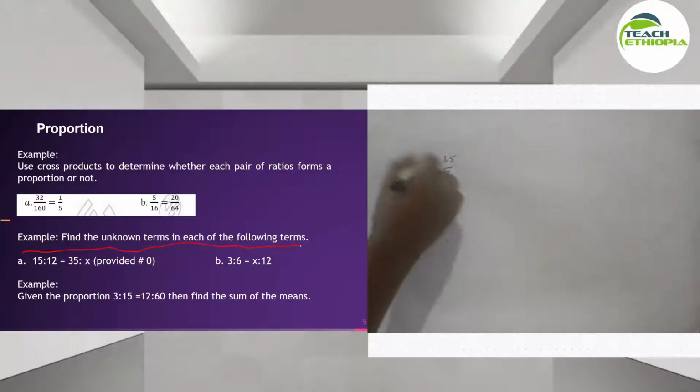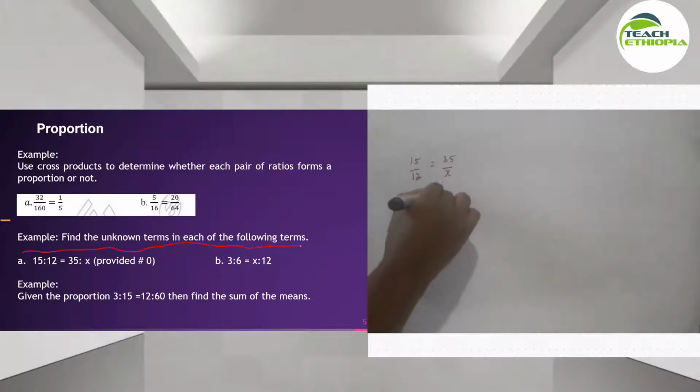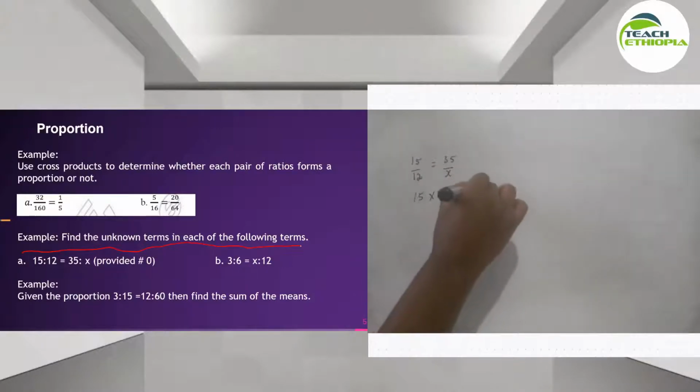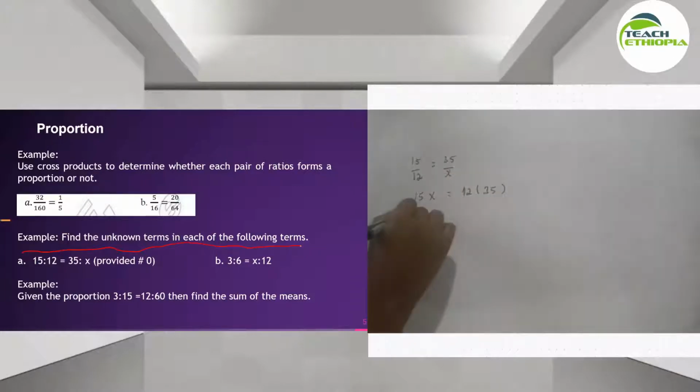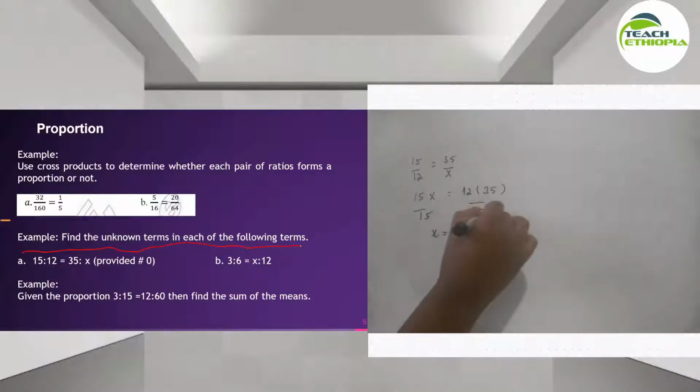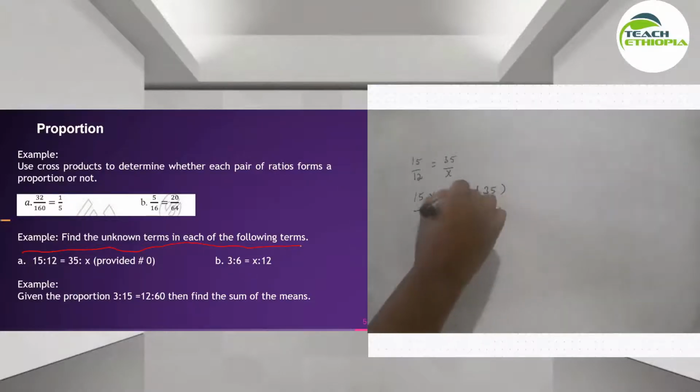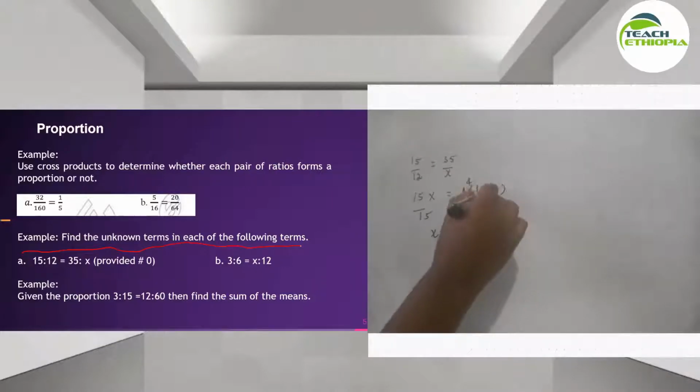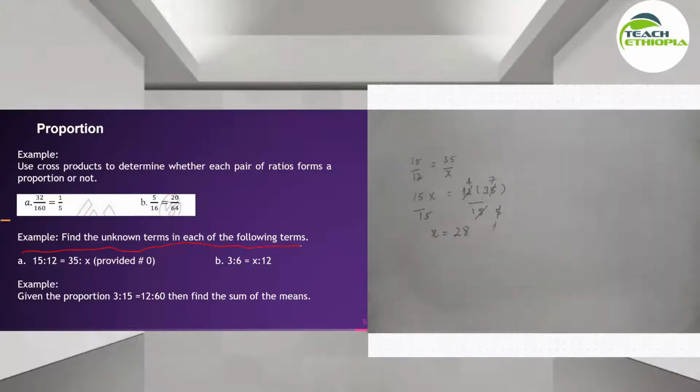So the two ratios are in proportion ከሆነ crisscross እናደርገዋለን, which means the product of the means and the product of the extremes ይሆናል ማለት ነው. ስለዚህ 5 times x is equal to 12 times 35 ይሆናል. ስለዚህ divided by 5, x is going to be 12 times 7, which is going to be 84.